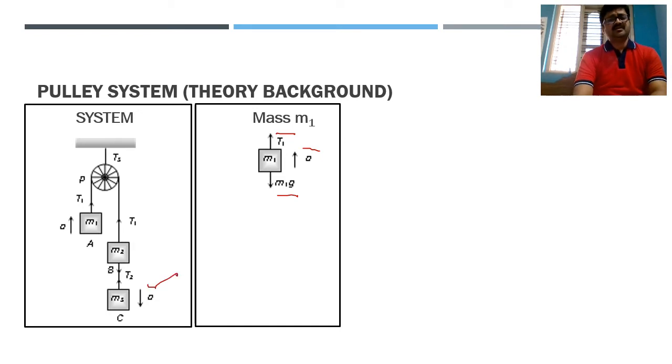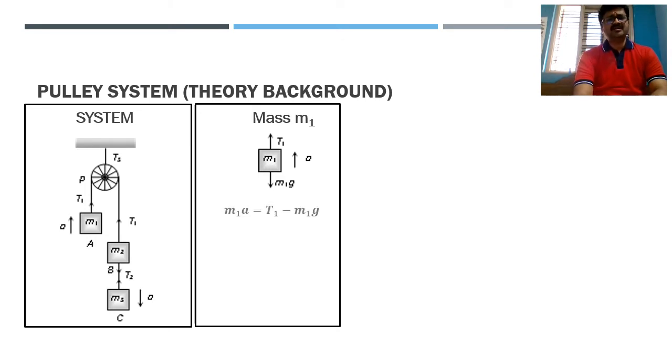So accordingly, the acceleration of this particular block is still a only, because it is a Newtonian system. In a Newtonian system everything is under inertial state, so with this approach I can take the acceleration to be the same now.